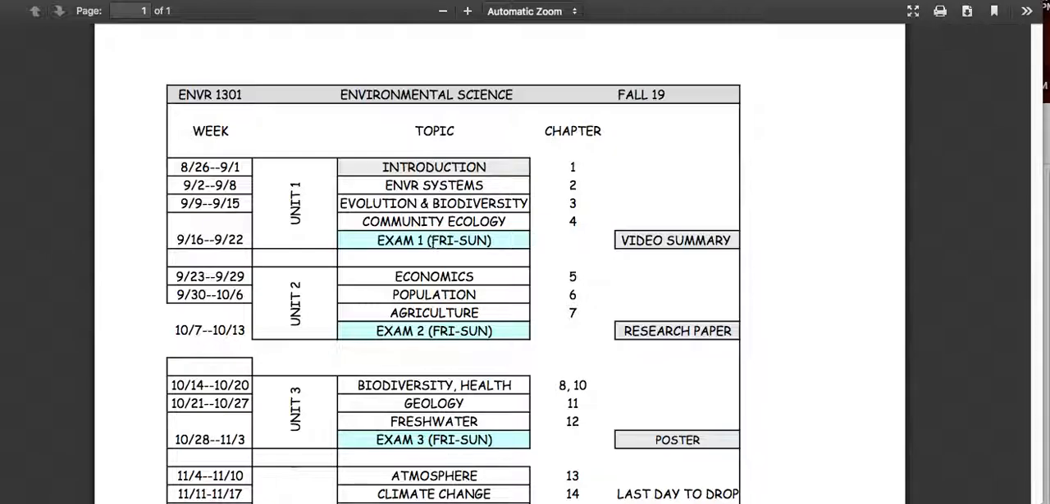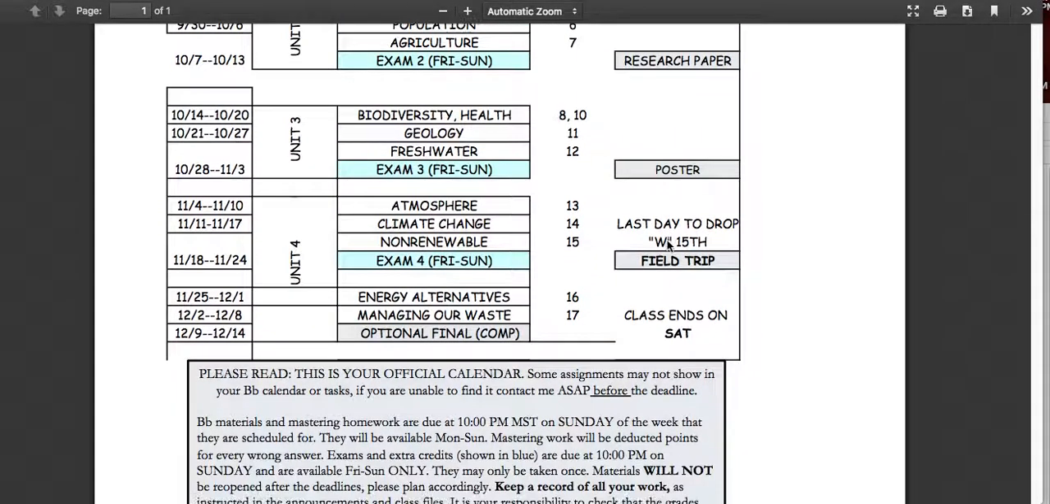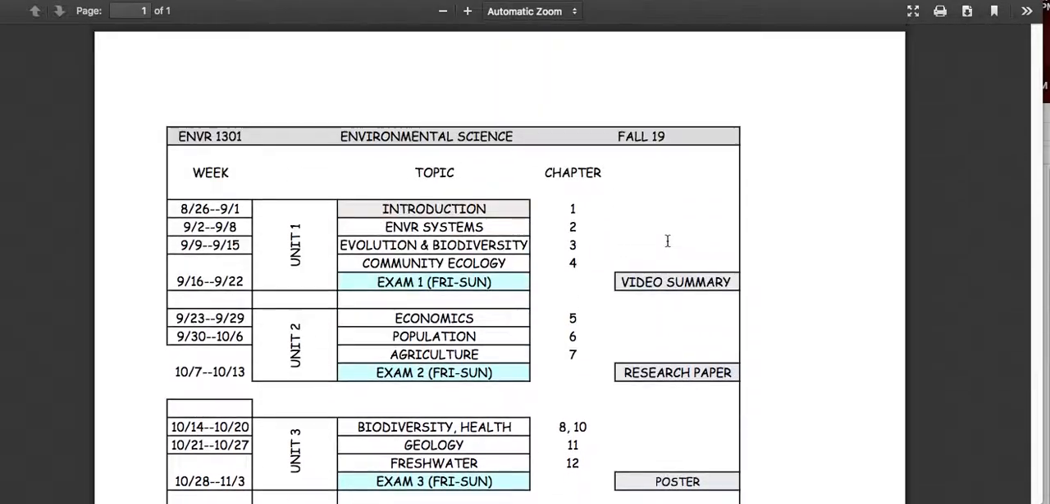Exams are available Friday through Sunday of that particular week. So again, you have 3 days to access that. You do have to complete it in one sitting though. Here are the extra credits that go with that particular exam. You always have the opportunity to do the optional extra credits, which are described in the syllabus. Okay, so there is your calendar as well.